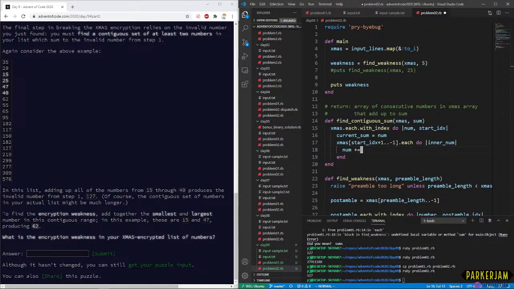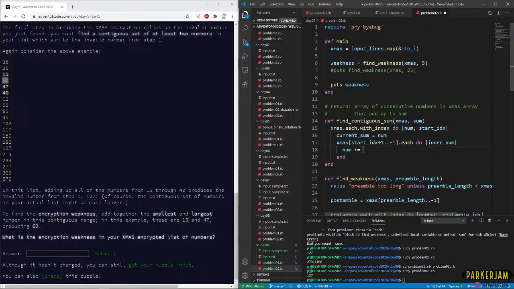To find the encryption weakness, add together the smallest and largest number of the contiguous range. Okay. So we don't need to worry about uniqueness here. Before, when figuring out the weakness, we had to add together 2 unique numbers. So if the number 25 showed up twice, we couldn't add them together to get 50. Okay, perfect. Let's move on.